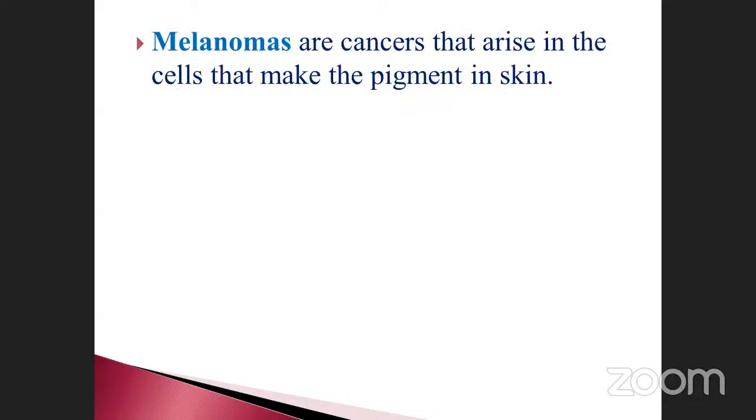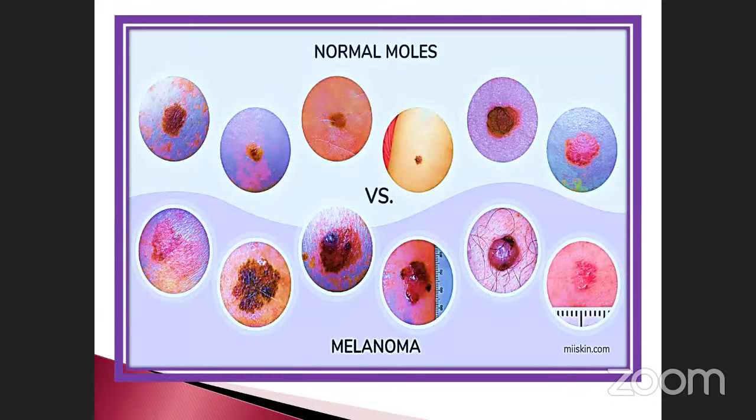Melanomas are cancers that arise in the cells that make pigment in the skin. See that, these are the types. This is a normal mole. Where is the melanoma? See the structure: after the cancer cell, the skin pigmentation has completely changed. Here see the symptoms. These are the symptoms of melanoma, the skin cancer. Melanin pigments also change into some other form. Moles are nothing but an identification for this. The cancerous cells are modified into some other form.